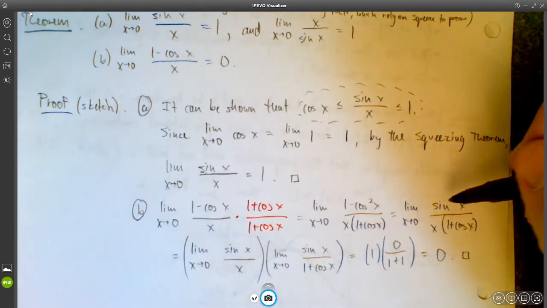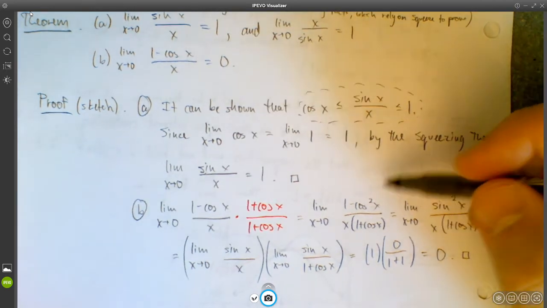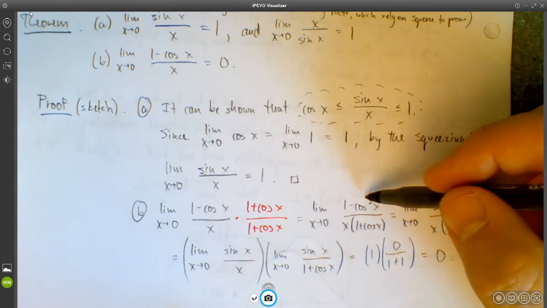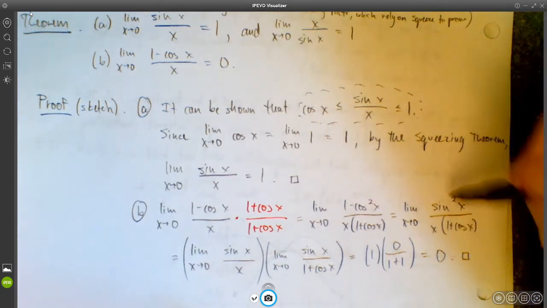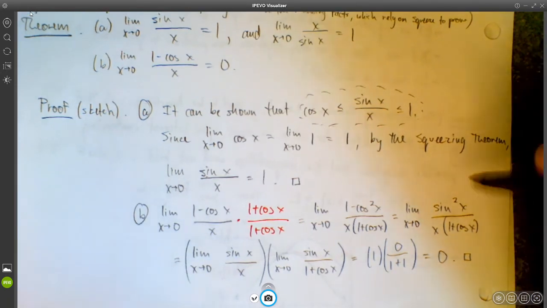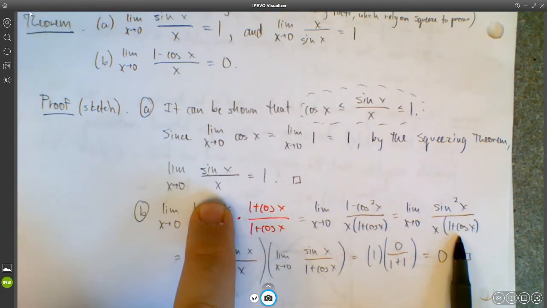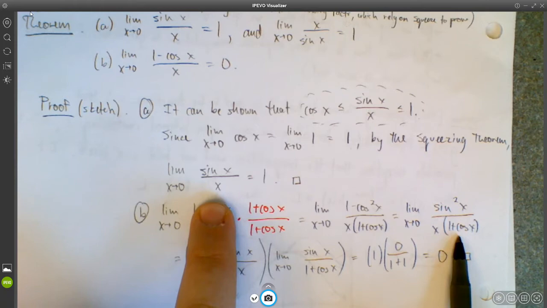So maybe I'll also post a list of identities for you to print out and have on hand with these notes. But 1 minus cosine squared x turns out is the same thing as sine squared x. Now, the trick is, we know that the limit as x approaches 0 of sine x over x equals 1.